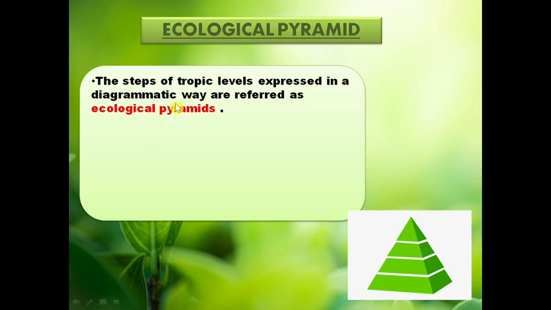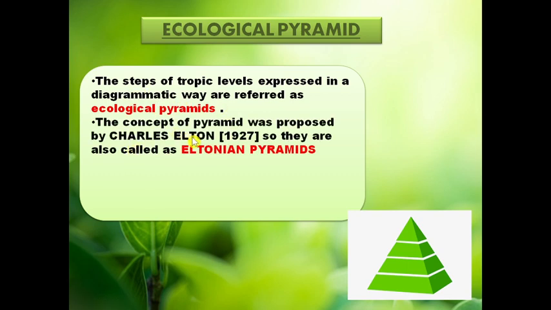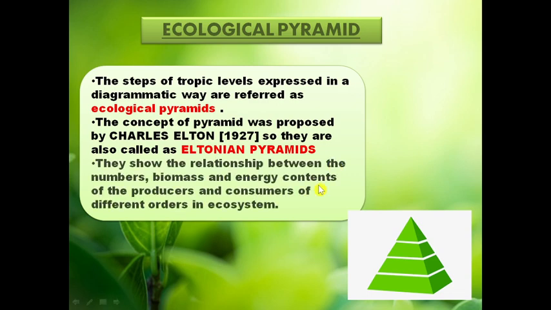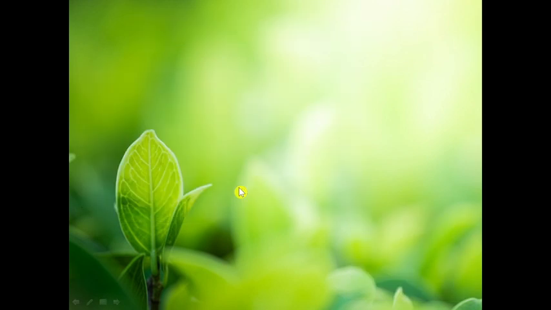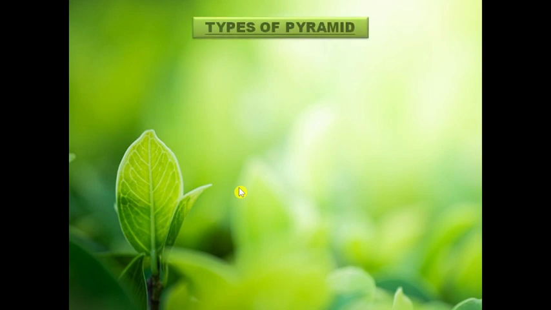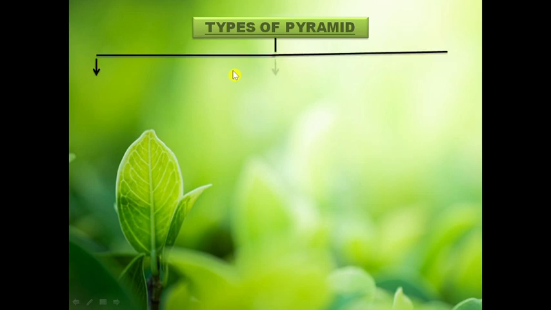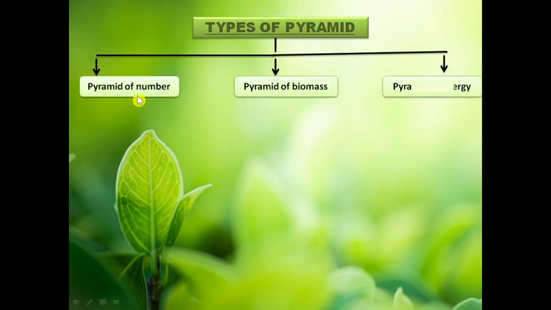The concept of the ecological pyramid was proposed by scientist Charles Elton in 1927, so they are called Eltonian pyramids. They show the relationship between the numbers, biomass, and energy contents of the producers and consumers in the ecosystem. On the basis of ecological parameters, there are basically three types of ecological pyramids: first is the pyramid of number, then the pyramid of biomass, and the pyramid of energy.